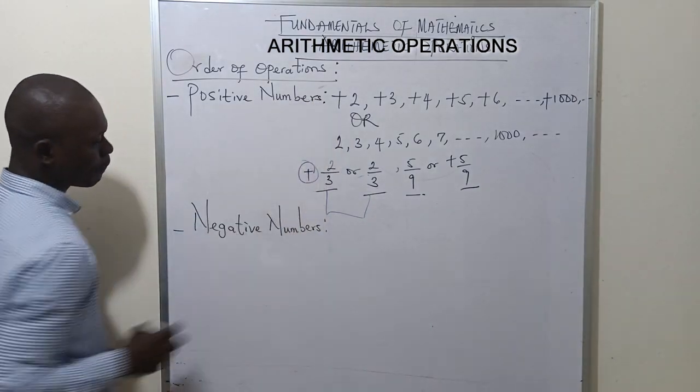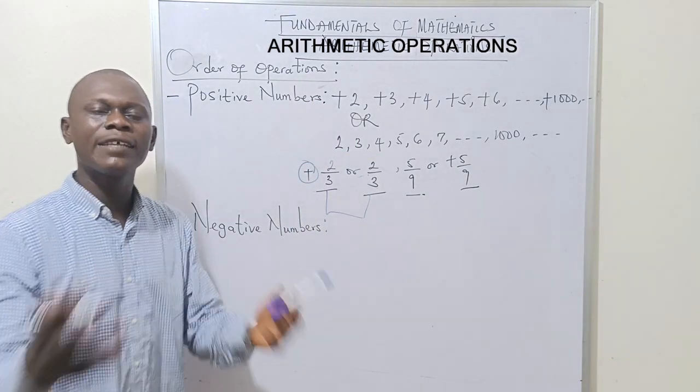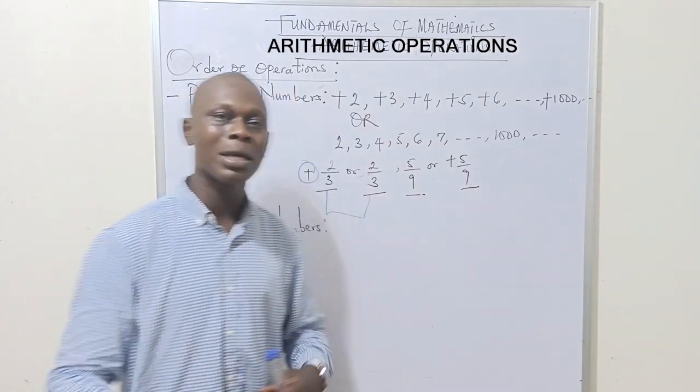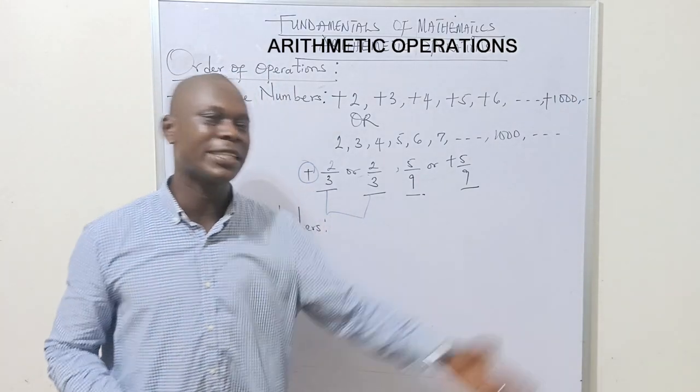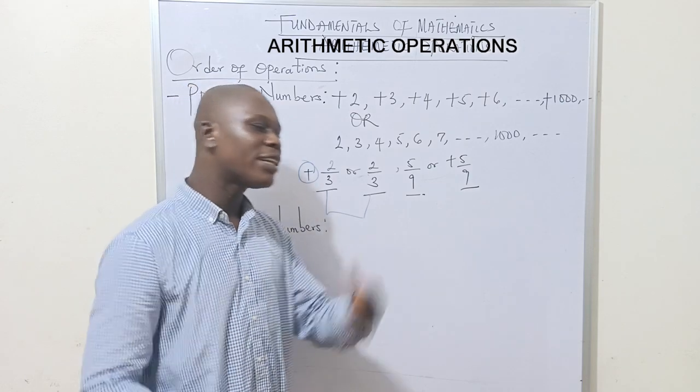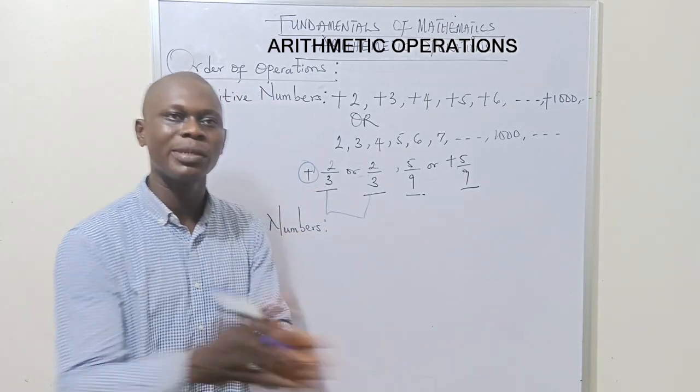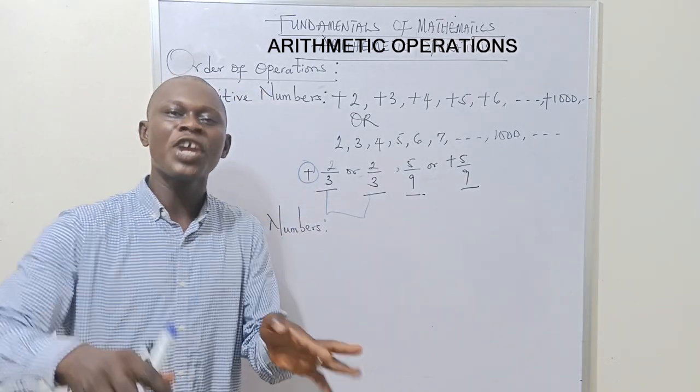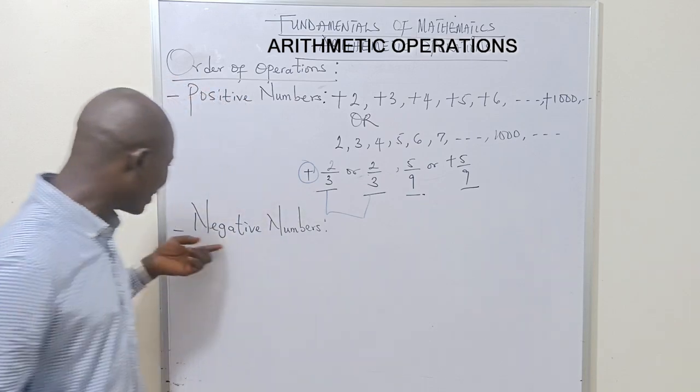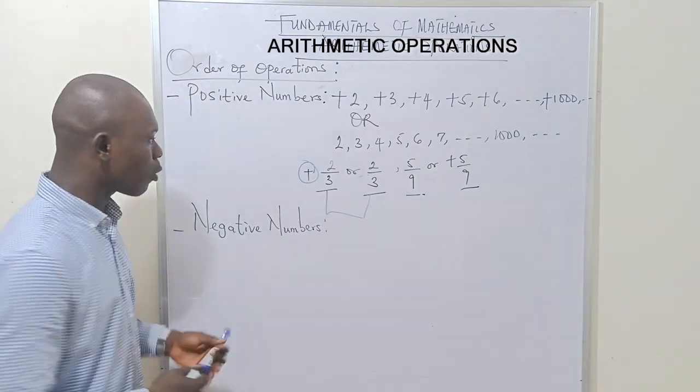Let's pluralize it here. Now, negative numbers. What are negative numbers? Negative numbers are numbers that are always preceded with a negative sign. That is, every negative number, be it a fraction, a decimal, a rational or irrational number, must be preceded with a negative sign. Now, what do I mean?